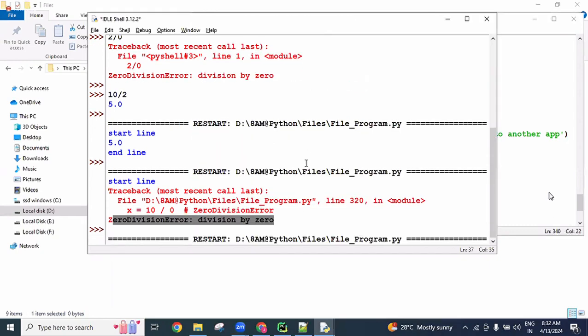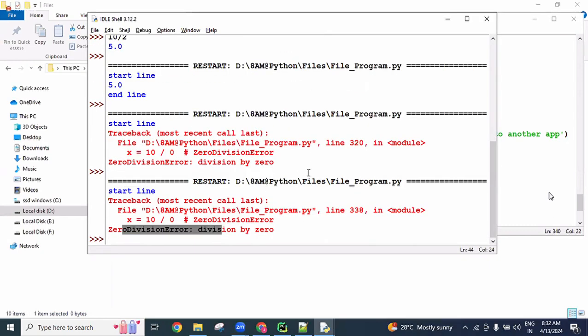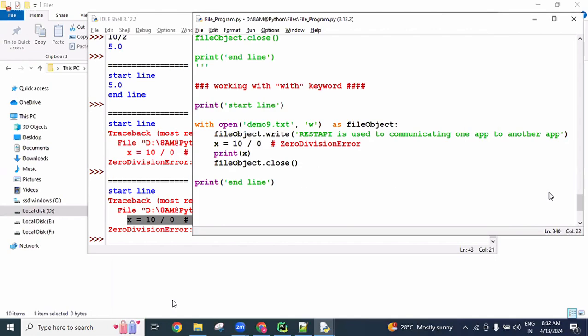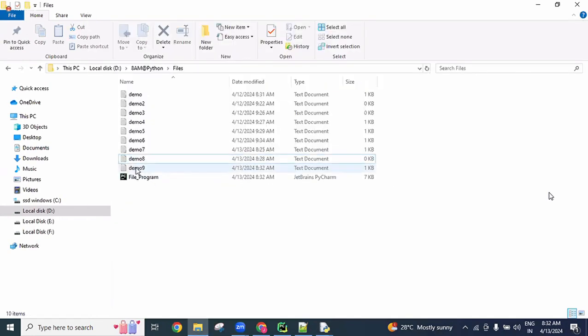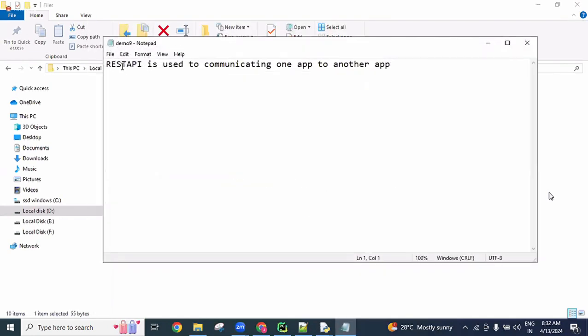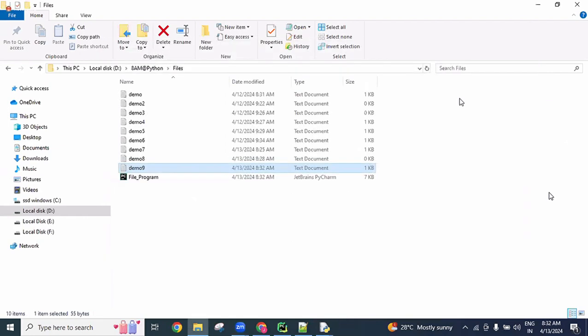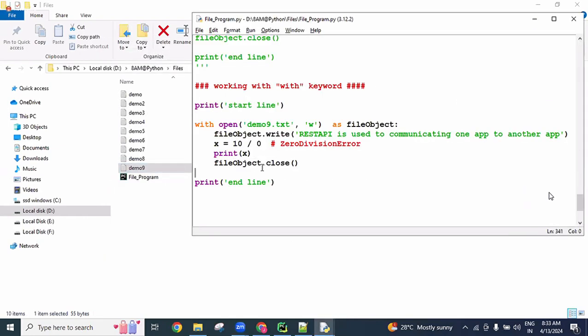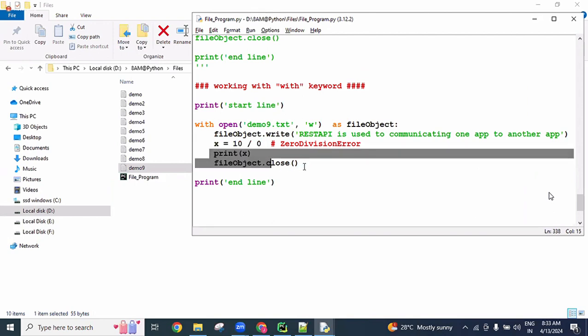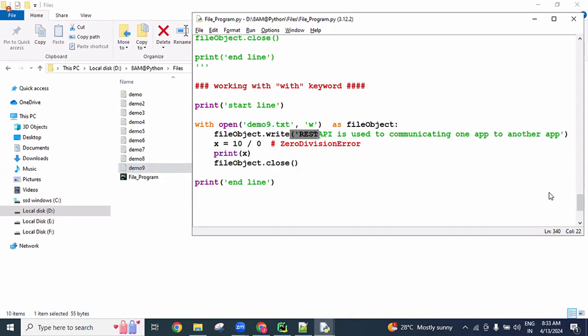Now see here, start line printed, and a zero division error came for this line. The end line is not executed, but go to your location. Here demo 9 is there. See, we are able to see the data. Even though the file object is not closed explicitly, we are able to see the data. Only the exception comes and these statements are not executed, but when we open this file, we can see this data. It means before terminating, internally the with keyword closed this file object.